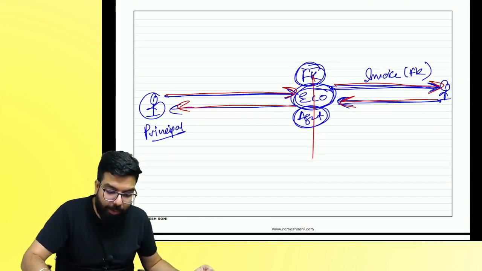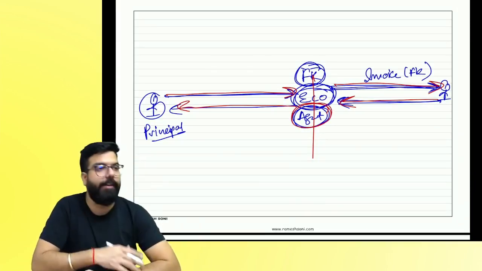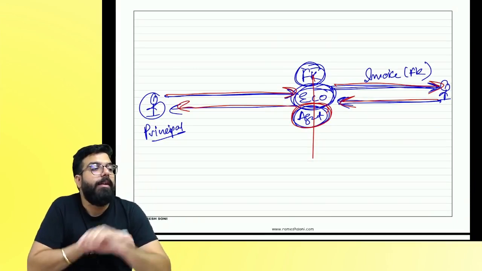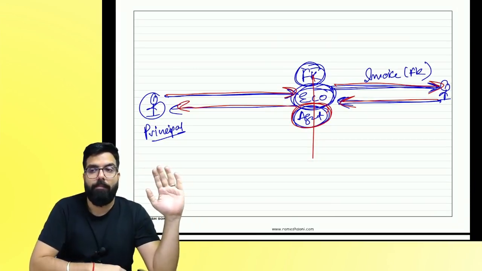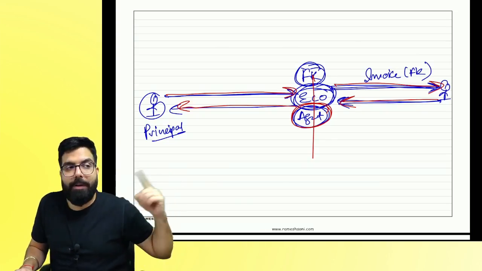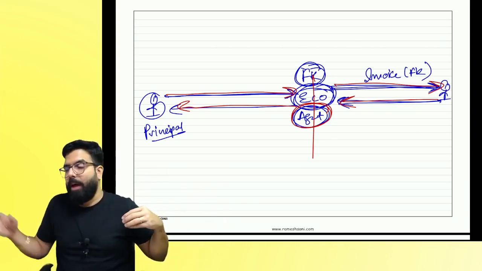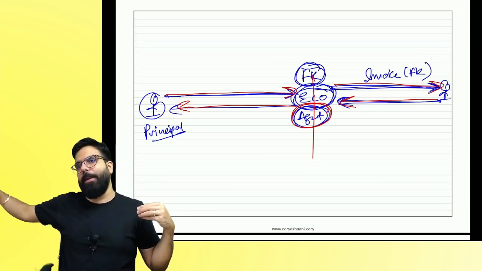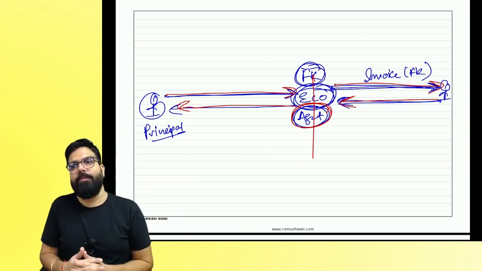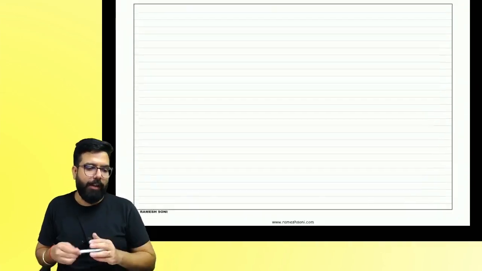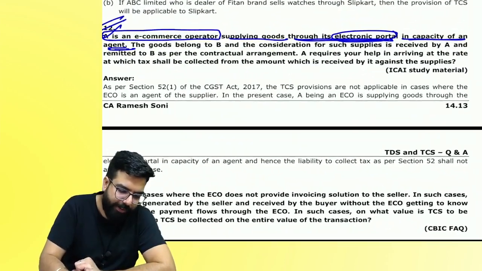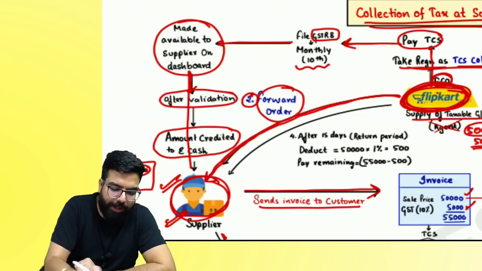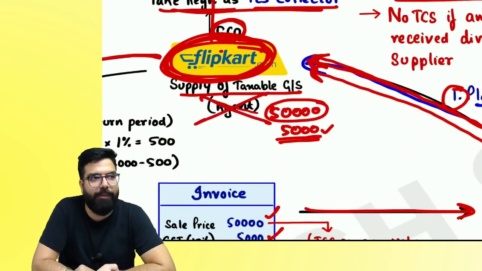My question is, if Flipkart is my agent and is giving the invoice in its name, it means it gives the invoice and collects the payment. I will give it an invoice, principal supplying goods to the agent. The agent will make the payment to me. Will Flipkart deduct TCS? Yes or no? Are we clear? Here I have drawn this also. Flipkart should not be your agent, because if it is your agent, will the TCS provision come? People got it 100%.